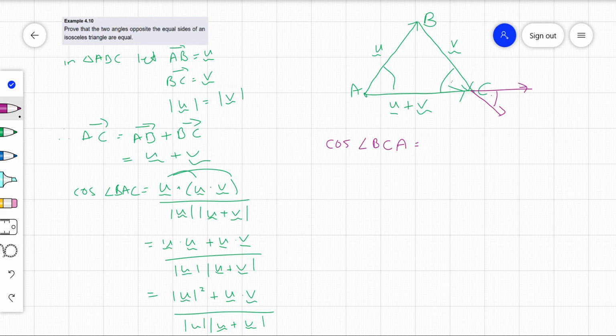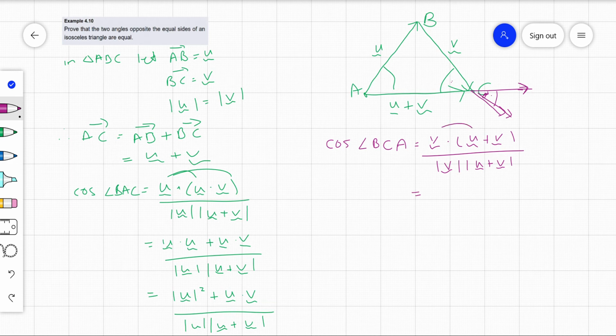So we can still think of the vectors going outwards, and we're finding this angle between those two vectors. All right, so what vectors do we have? We've got vector V dotted with U plus V on mod V and mod U plus V. So the lengths of those two vectors.